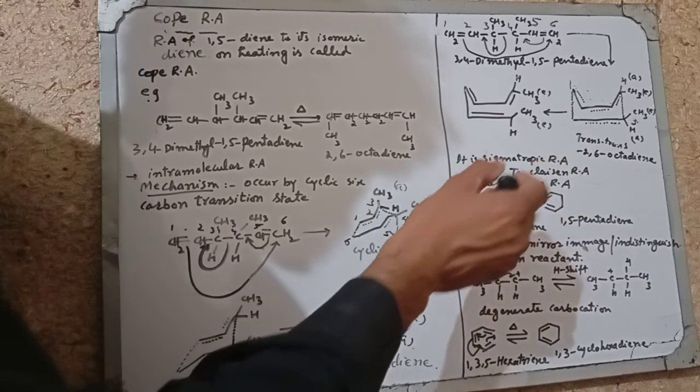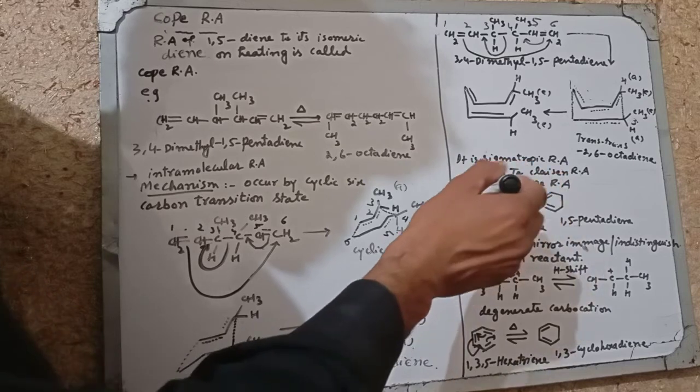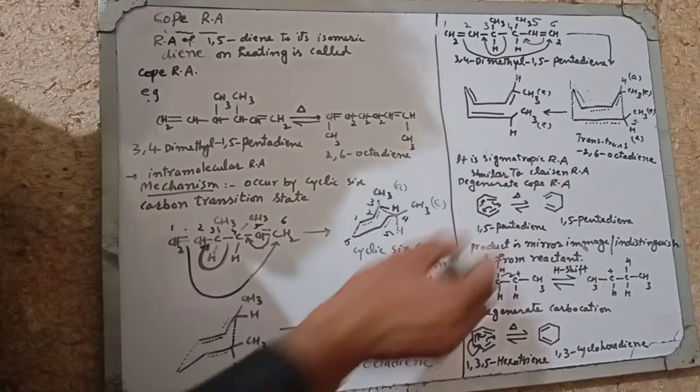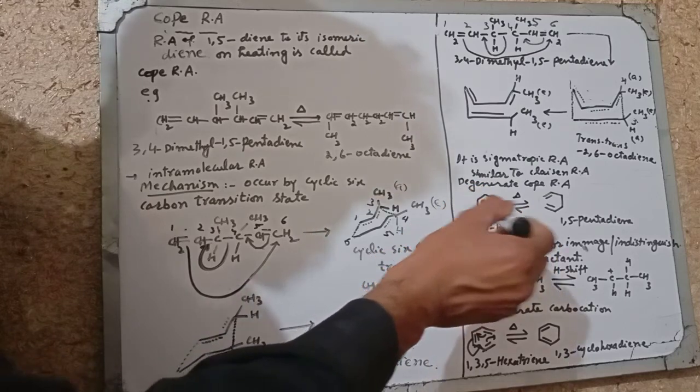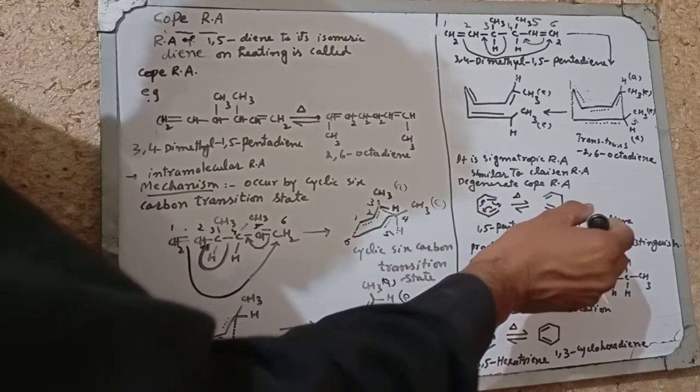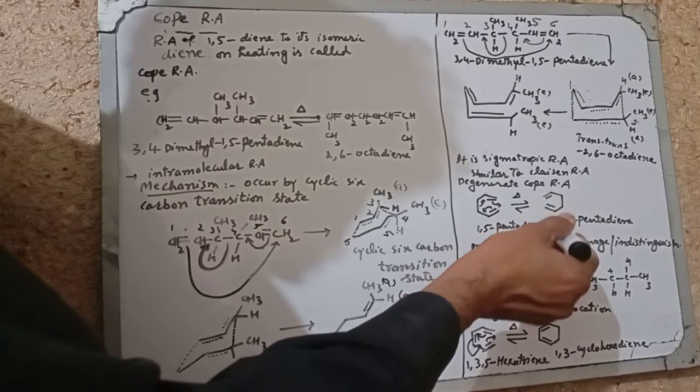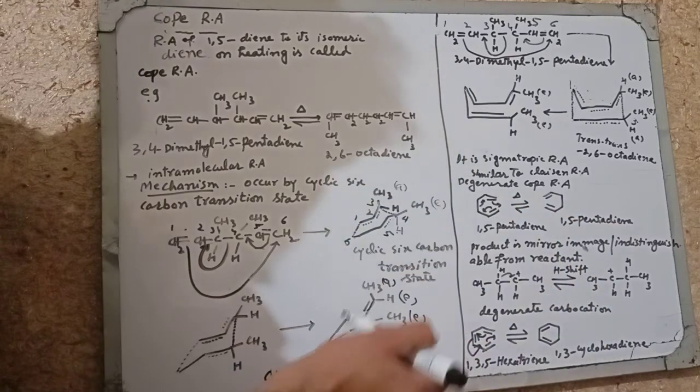It is a sigmatropic rearrangement similar to the Claisen rearrangement. Degenerate Cope rearrangement is also observed like this. This is the 1,5-hexadiene. This 1,5-hexadiene rearranges and gives a 1,5-hexadiene which is similar to, indistinguishable from, the first one, and it is the mirror image.